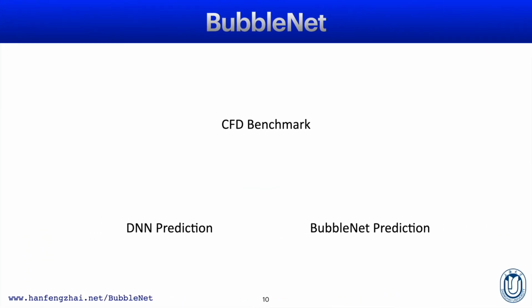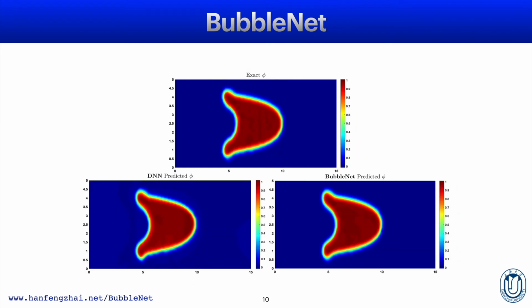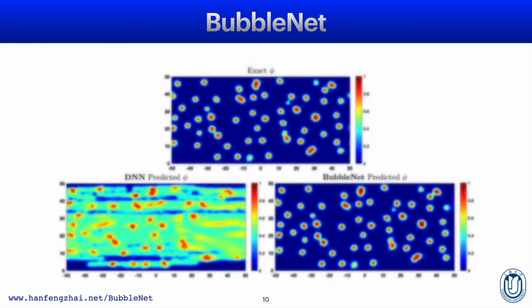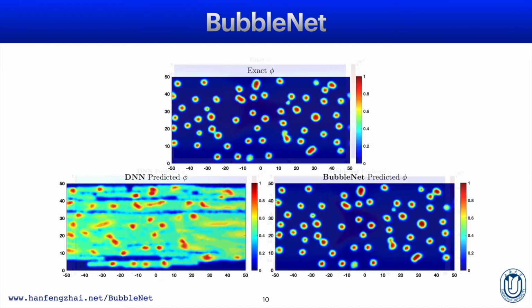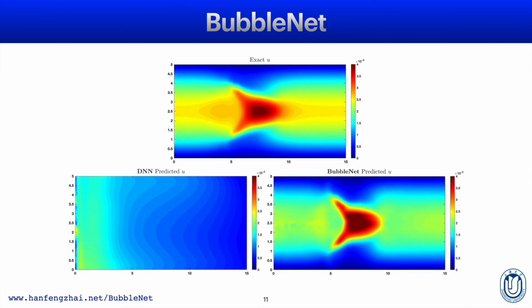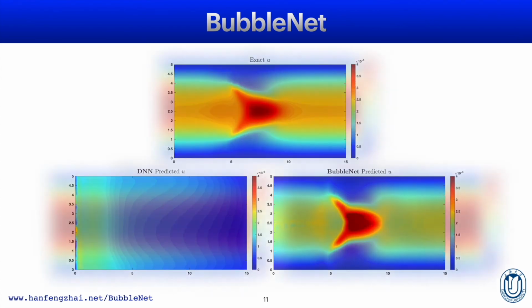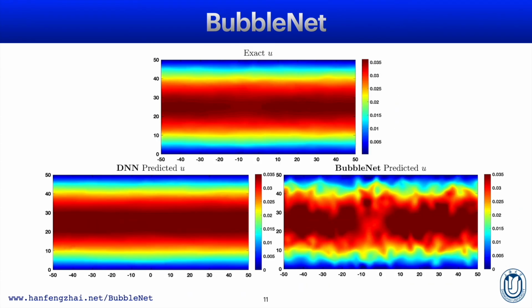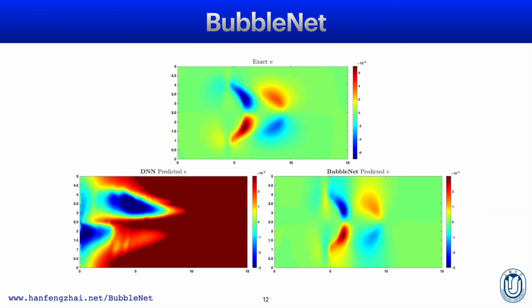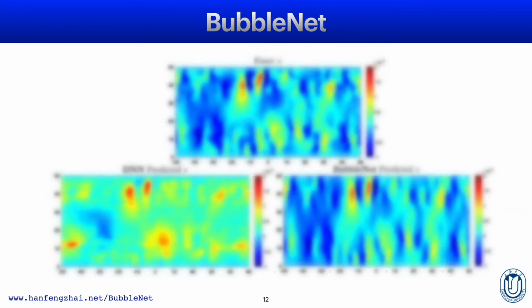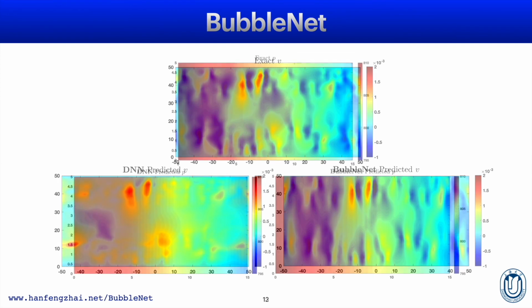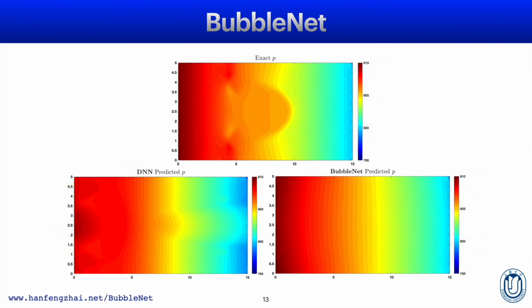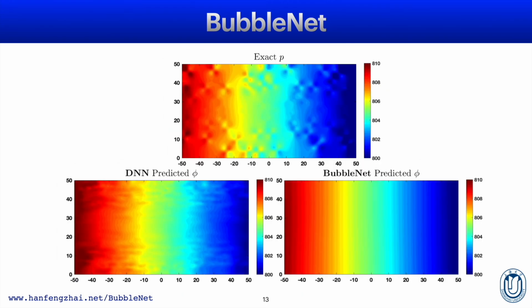We trained BubbleNet to predict the four physics fields: the level set phase function phi, velocities in the two directions u and v, and the pressure p. Here shows the phase function phi for single bubble flow and the multiple bubbles flow. The velocity in x direction u for single bubble flow and the multiple bubbles flow. The velocity in y direction v for single bubble flow and the multiple bubbles flow. The pressure field p for single bubble flow and the multiple bubbles flow.